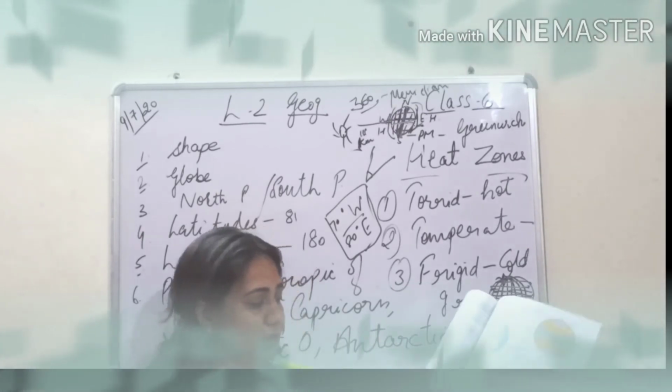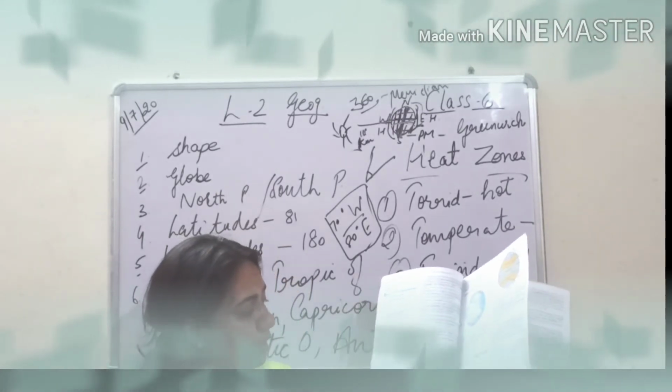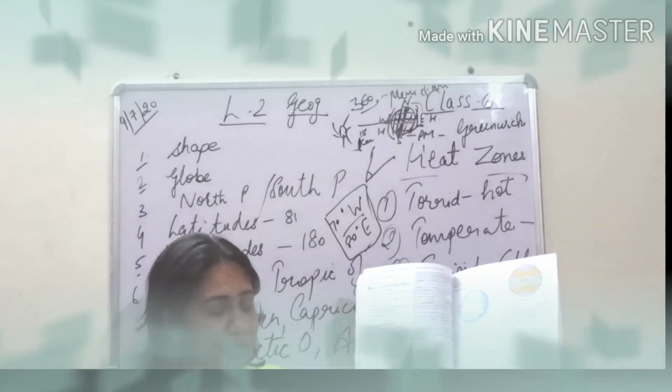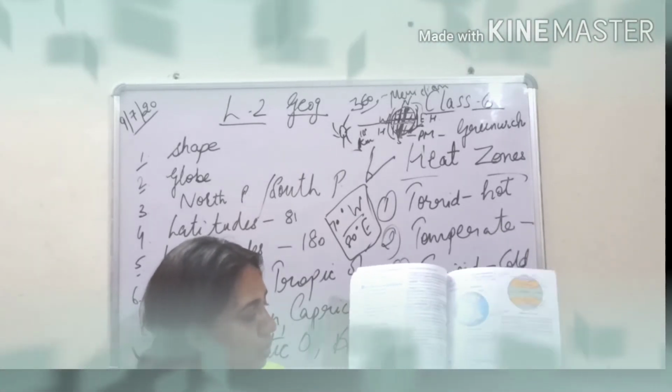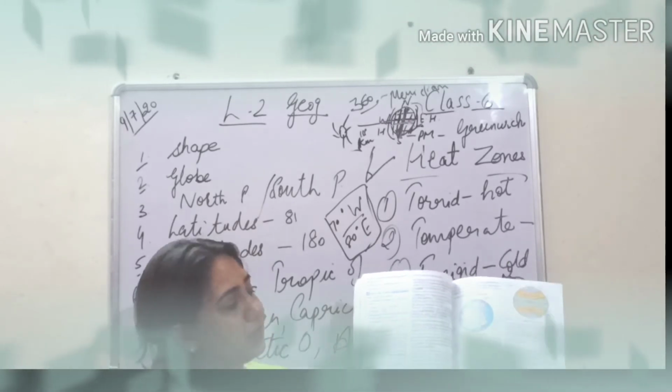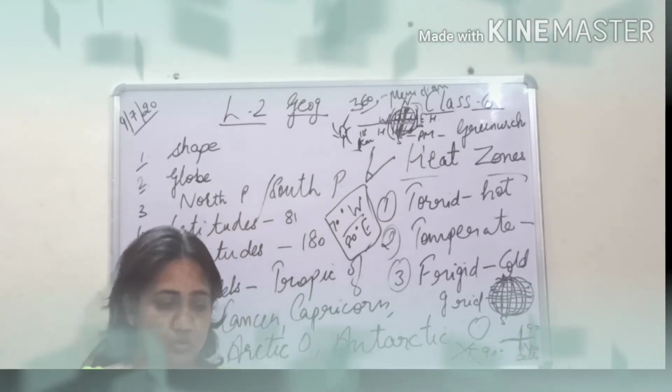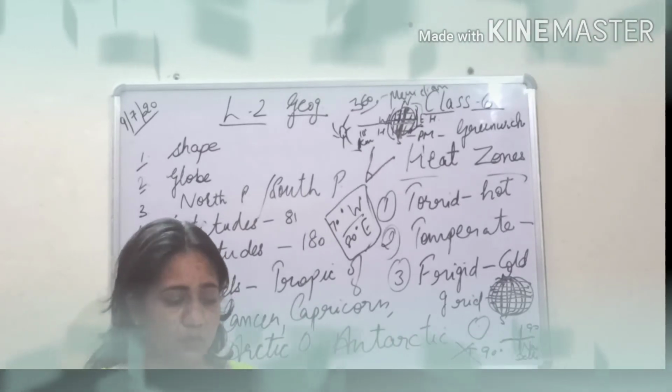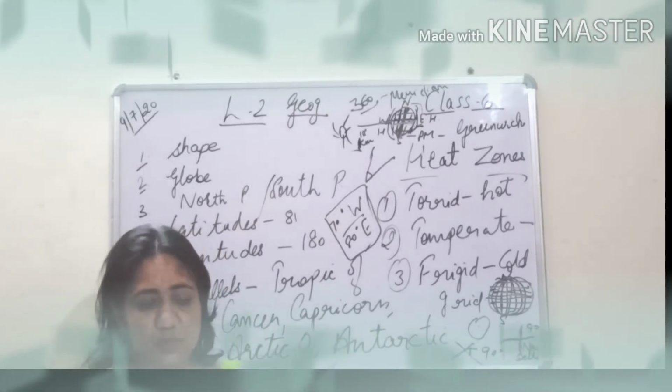So let us see. As you can see in this grid, just see the degrees of latitude and longitude as they have given you the degrees of latitude and longitude of New Delhi. So wherever they intersect, there you will find the place of New Delhi. So this I have already explained in the video. You can even refer to the video again.